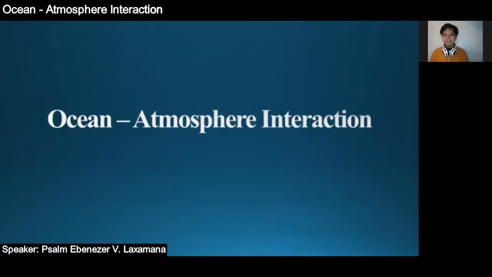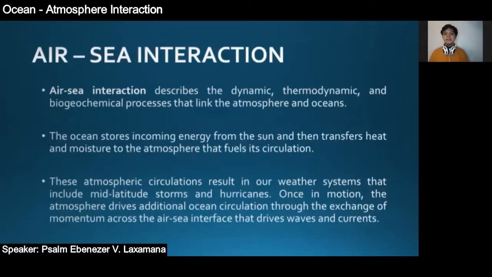Now, let's get on with it sa discussion natin sa PowerPoint here. The air-sea interaction. The air-sea interaction describes the dynamic, thermodynamic, and biogeochemical processes that link the atmosphere and the oceans. So dito, parang sinasabi na nagpapasahan ng init ang ocean at ang air. Parang nagkakaroon ng cycle na madidiscuss natin mamaya.